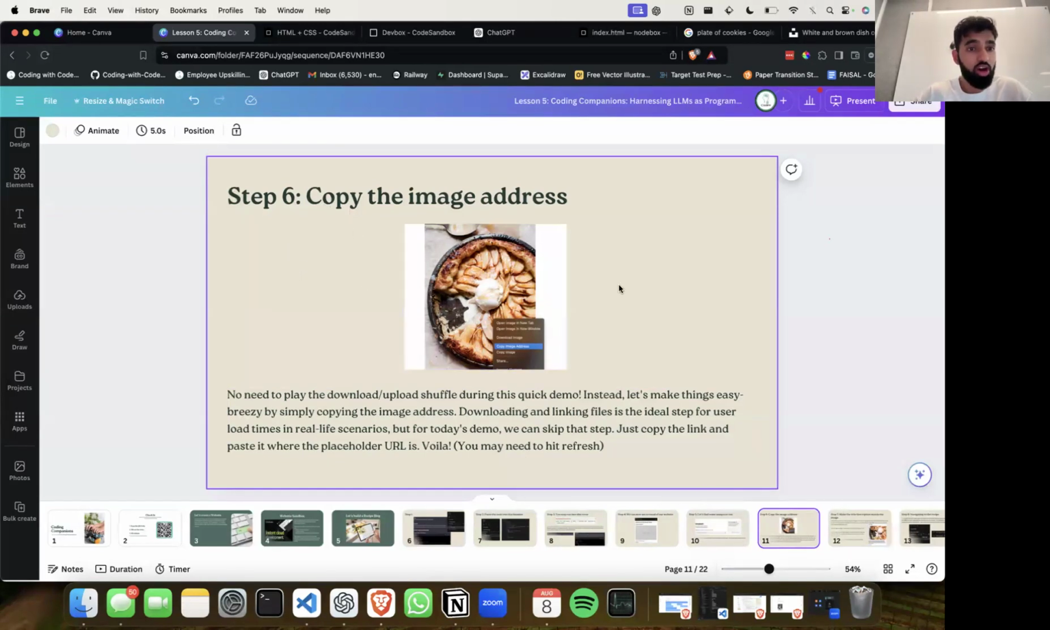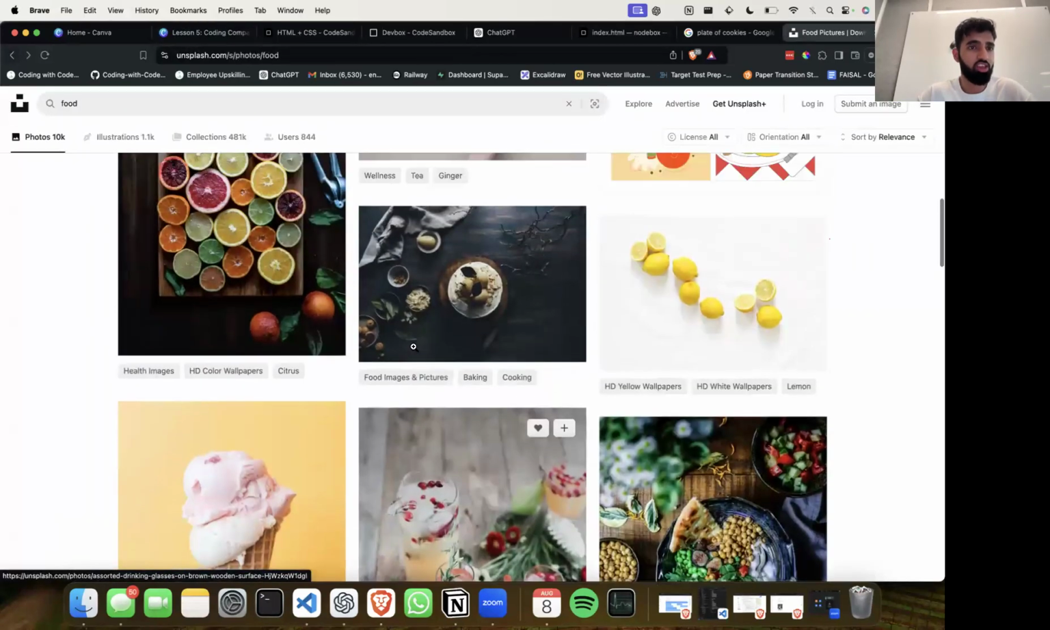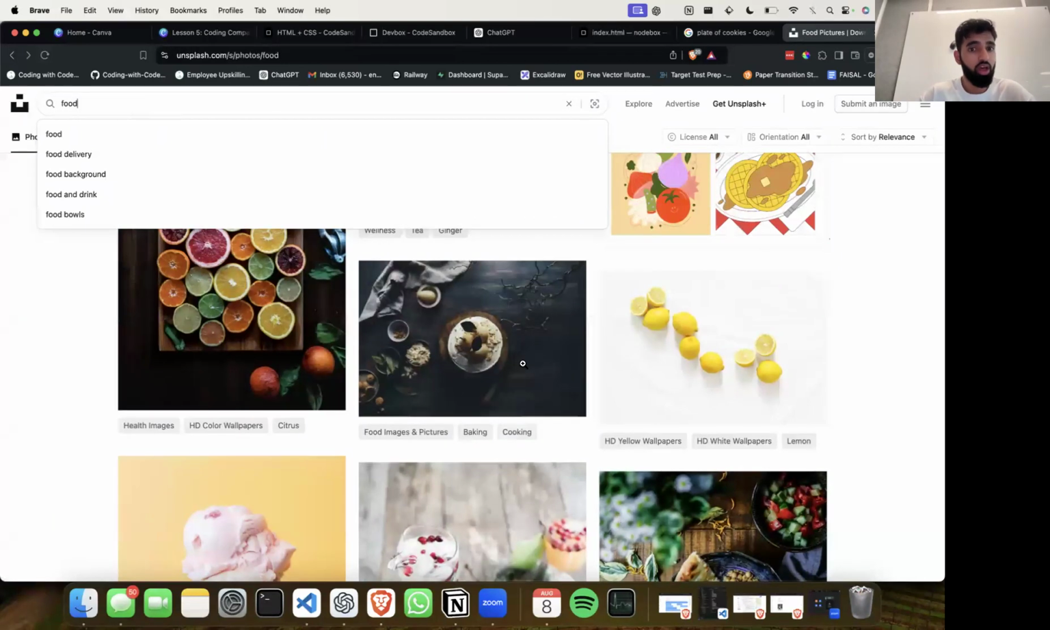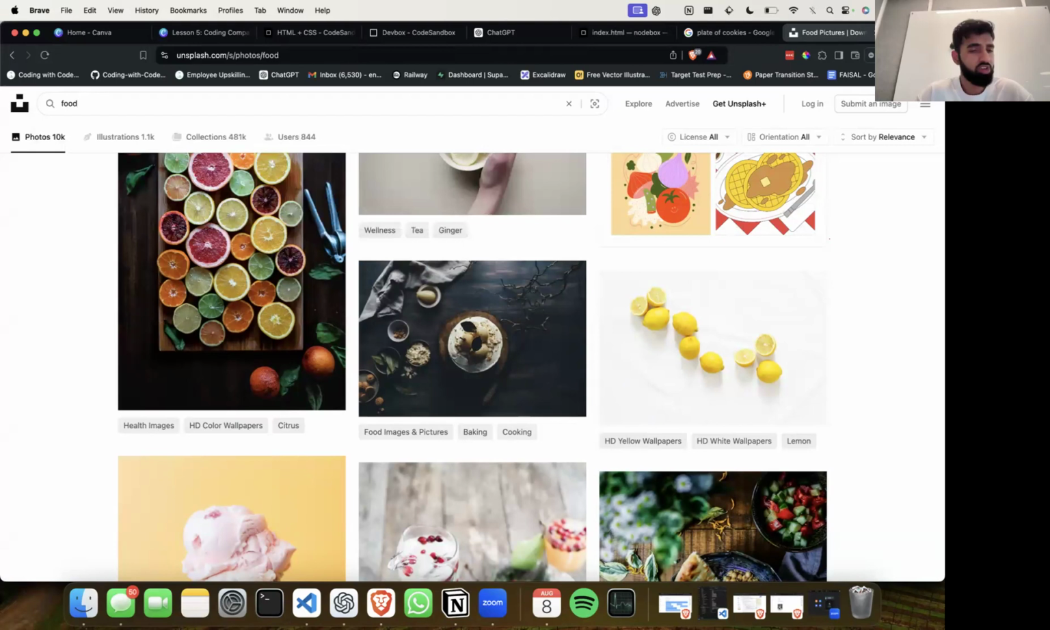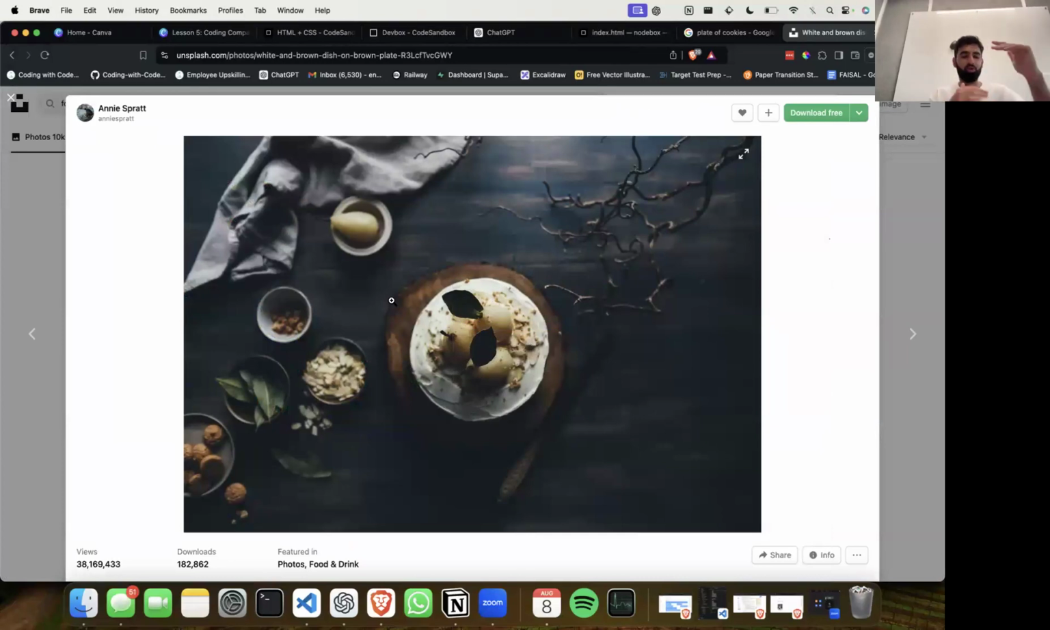So step five, Gloria, was heading to Unsplash, picking out an image. So in this case, we typed in food at the top. So if you head to the link that Alan shared, you type in food. Perfect. Find an image, double click, copy image address, and then using the prompt that I gave earlier, we want to say regenerate the HTML, but instead of a placeholder, use this image, and then paste the URL that you've copied. That will then regenerate the website with a nice, lovely image.